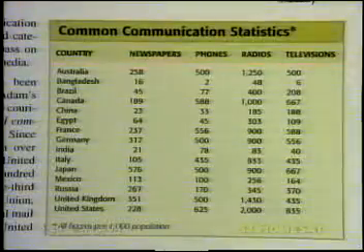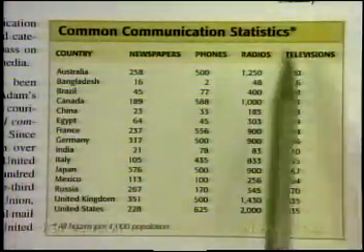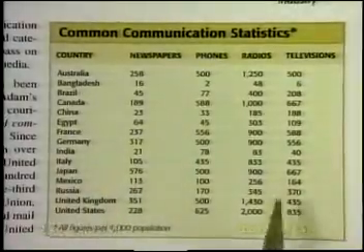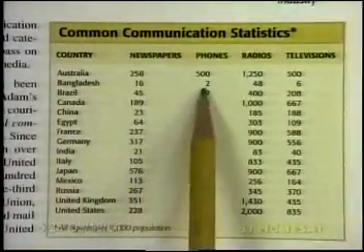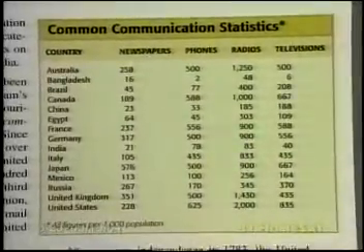All right, when we look at our table, keep in mind that this is showing statistics for everyone, including businesses. So Bangladesh, we see that there are 2 phones. How many of them are likely to be in homes? Probably none of them, right? If the total includes businesses, the businesses are the ones that probably own those 2 phones.